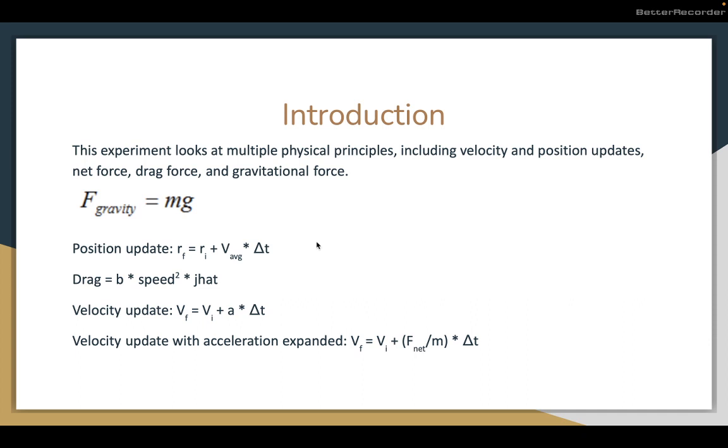So this experiment looks at multiple physical principles, including velocity and position updates, net force, drag force, and gravitational force. Here we have the formula for the force of gravity on Earth using the mass of the object and g, which is 9.81 meters per second squared. The position update formula is here, and this is how we will update the position of Felix in our program. This is drag, which we will calculate iteratively. Here we have the velocity update formula, and then this is the velocity update with acceleration expanded to show net force and mass.